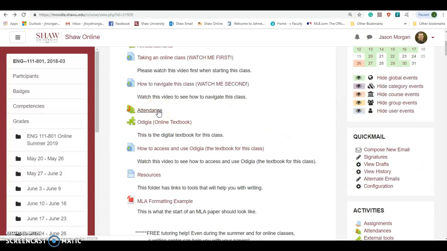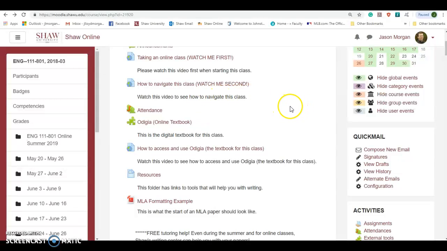How does attendance work in an online class? Very simply. Each week there'll be things that are due, and we'll talk about that. As long as you have completed one activity, not just logged in, it doesn't count for you just to log in. As long as you have completed one activity during the week, it'll be accounted for attendance. And attendance is worth 10% of your grade. So that is vital. So just do something every single week and you'll be fine.